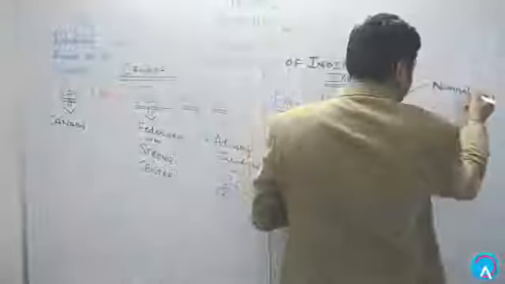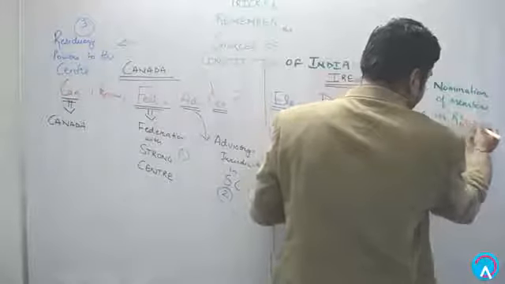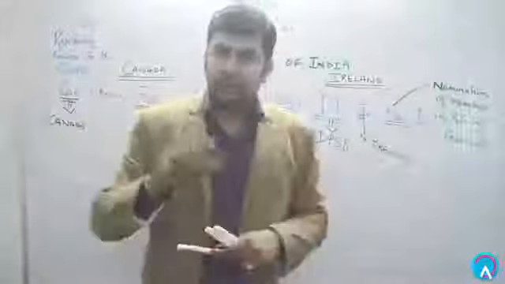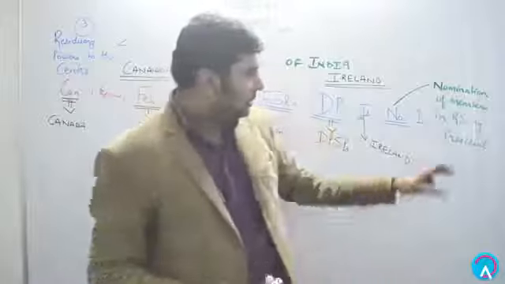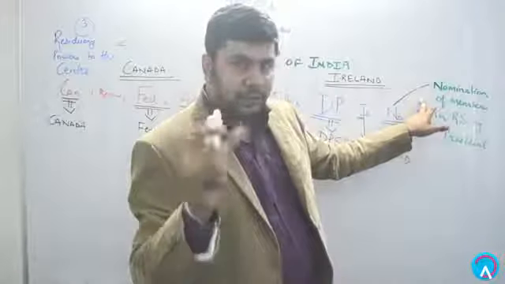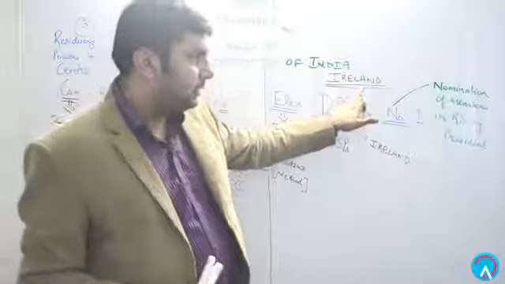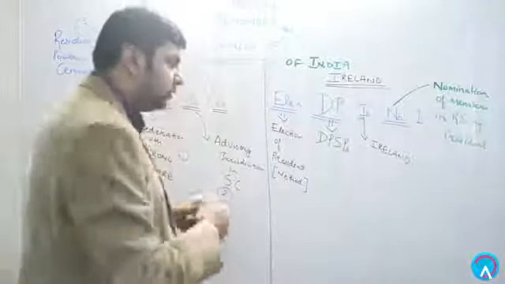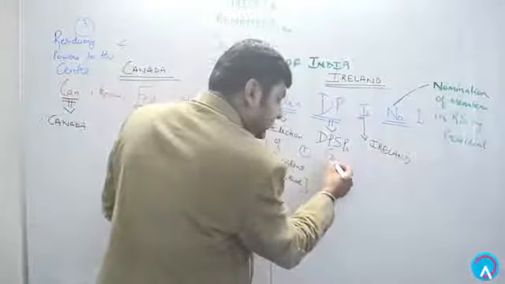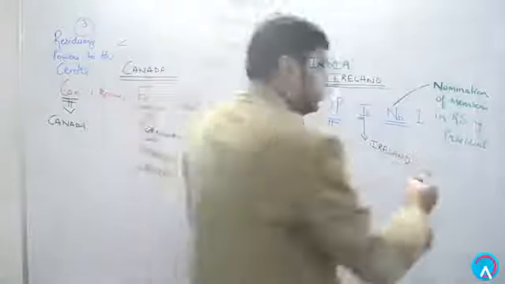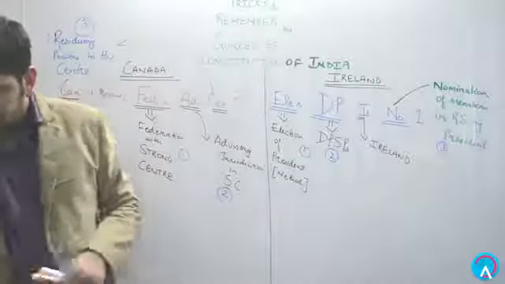And what does NO represent? NO represents nomination of members in Rajya Sabha by the President. We know in Rajya Sabha the President can appoint a maximum of 12 members. So that power has been taken from which country's constitution? Ireland. So from this trick also you'll be able to learn 3 points. Election of president has been taken from Ireland. Directive Principles of State Policy has been taken from Ireland, and the nomination of members in Rajya Sabha by the President is taken from the Constitution of Ireland.